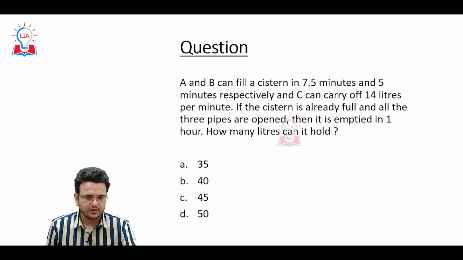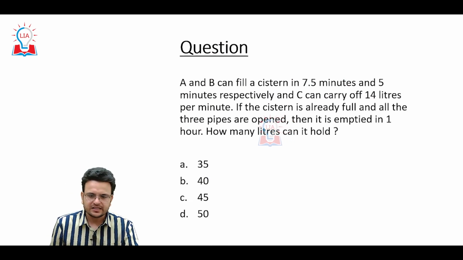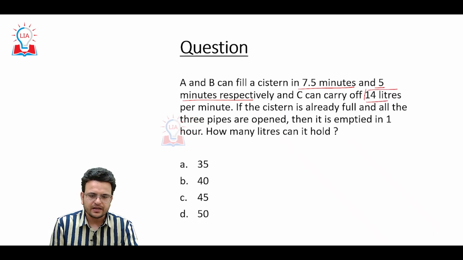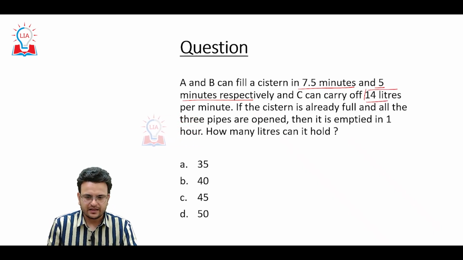Now come to one more question. A and B can fill a cistern in 7.5 minutes and 5 minutes respectively. C can carry off 14 liters per minute. Consider C can empty this particular tank in x minutes.